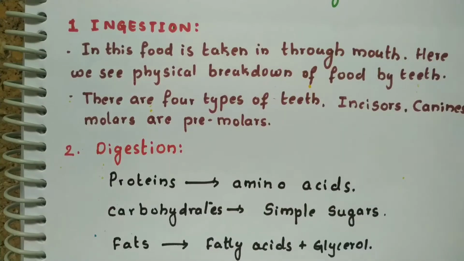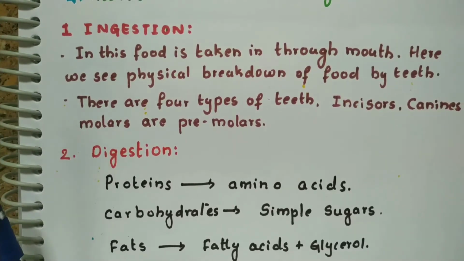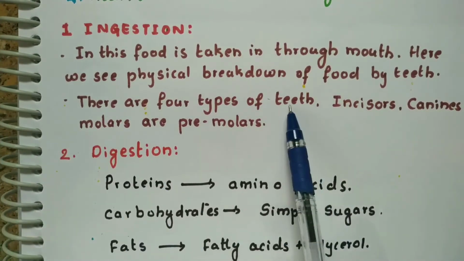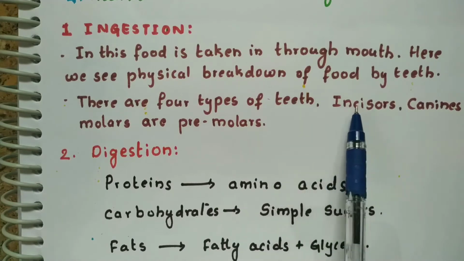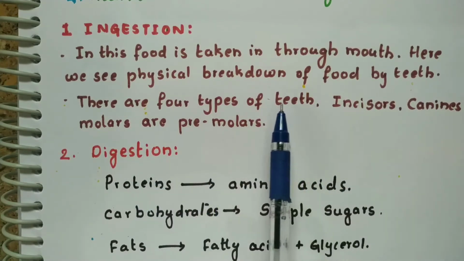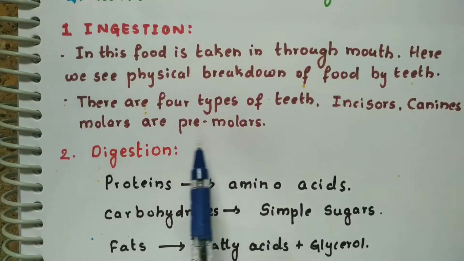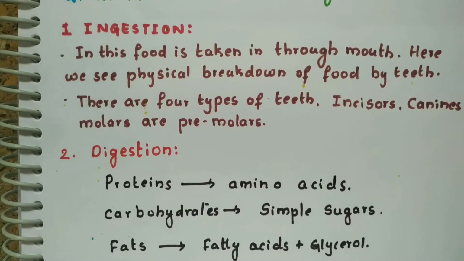So in ingestion, food is taken inside, and physically it is broken into smaller bits by teeth. There are 4 types of teeth: incisors, canines, molars and premolars. They help to break the food into smaller particles. Next, through the esophagus, the food moves inside, and there are so many enzymes acting on the food.